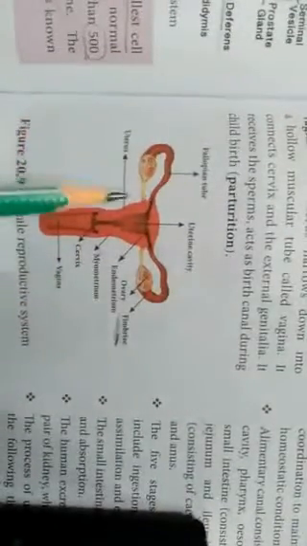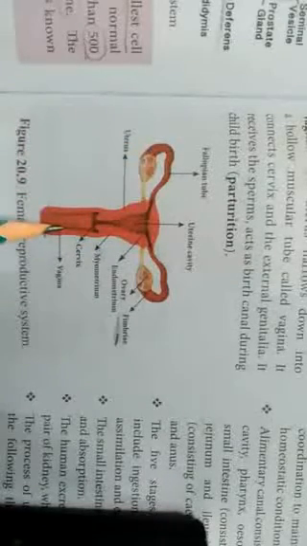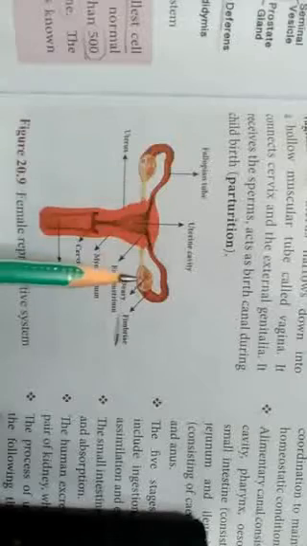That is the female reproductive system. The female reproductive system consists of the ovary, oviduct, uterus, cervix and vagina. The ovary is almond shaped and is located in the lower part of the abdominal cavity, near the kidney.